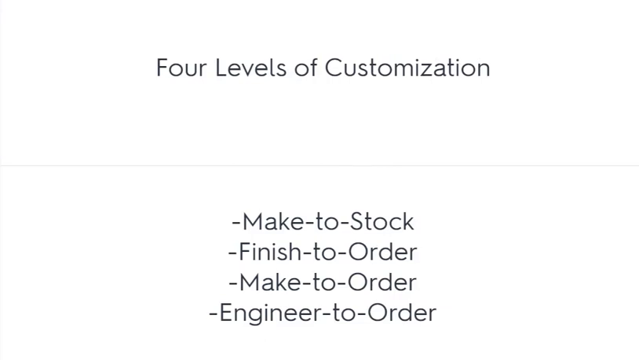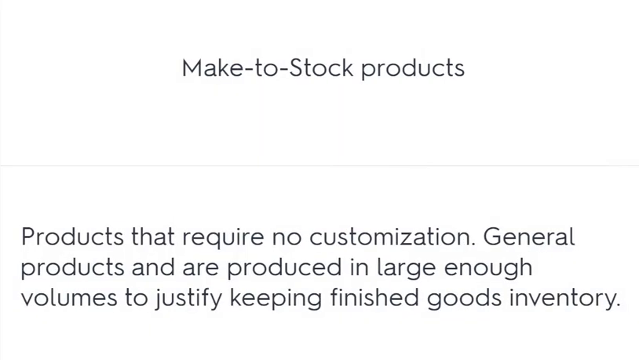Four levels of customization: make to stock, finish to order, make to order, engineer to order. Make to stock products: products that require no customization. General products that are produced in large enough volumes to justify keeping finished goods inventory.